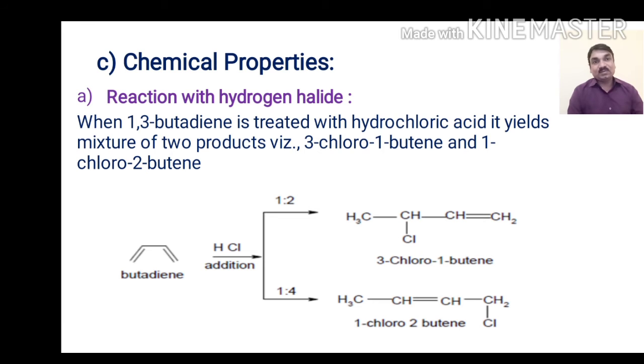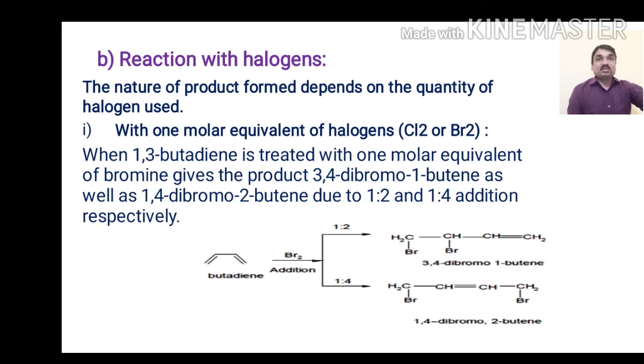So when 1,3-butadiene is treated with hydrogen halides, it undergoes addition reactions, 1,2 addition and 1,4 addition, giving a mixture of products. The first product is 3-chloro-1-butene, the 1,2 addition product, and the second is 1-chloro-2-butene, the 1,4 addition product. Next is the reaction with halogen.